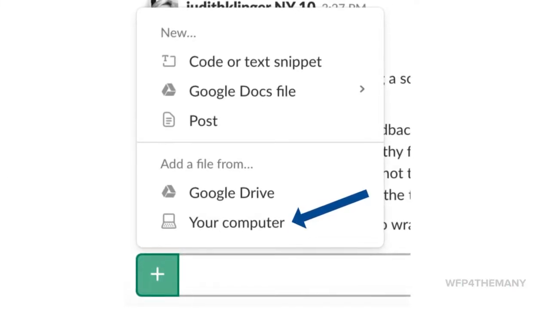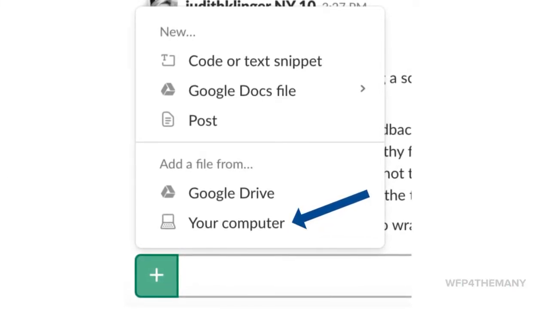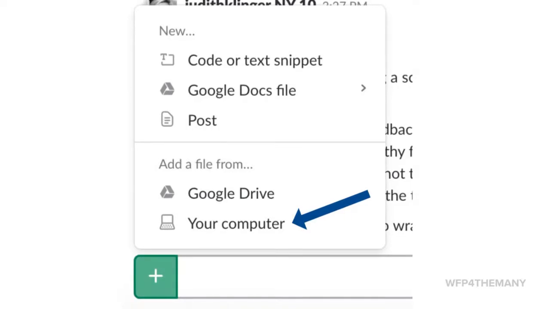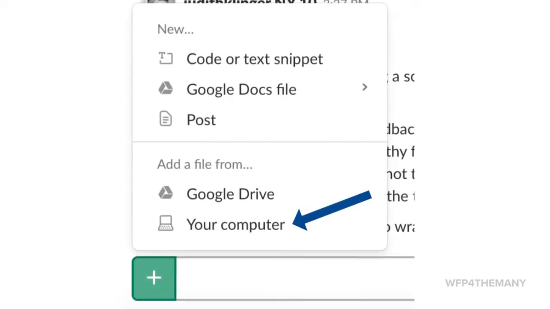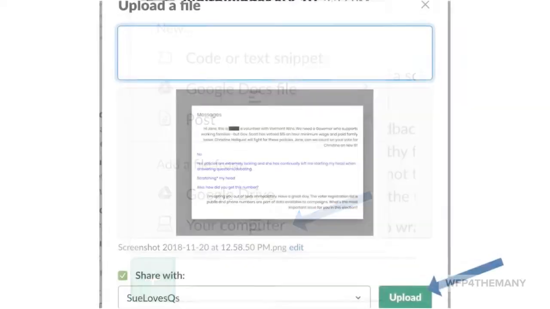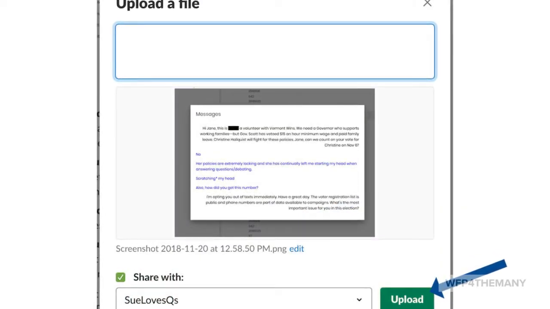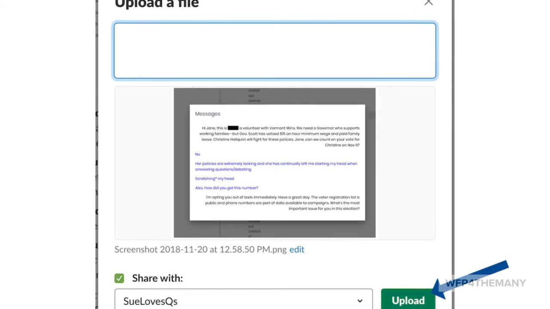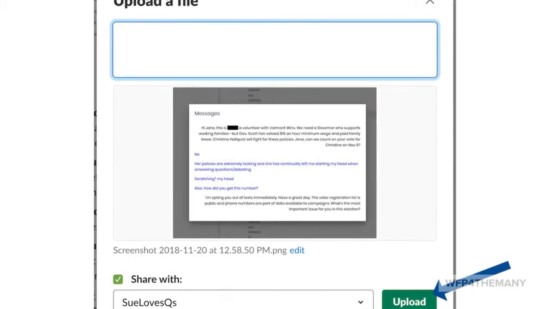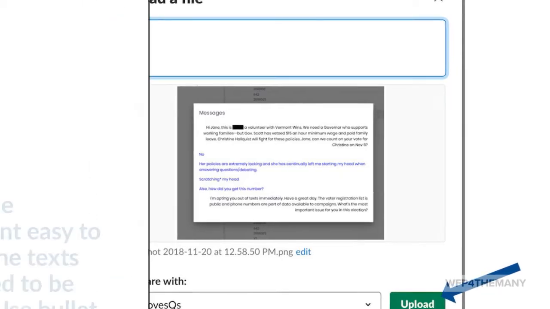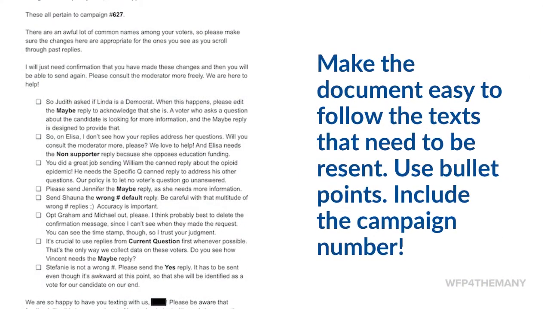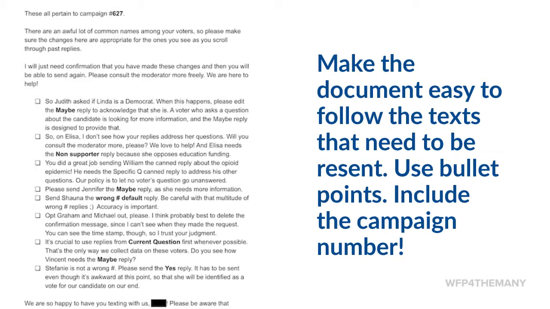Sometimes it's helpful to share a screenshot in your direct message. You can add the screenshot by clicking on the plus sign in the direct message chat box and then click on Add a file from your computer. Add your comment in the message box and click Upload. Please note, once a voter has been opted out, the texter will not be able to access or view the conversation otherwise.